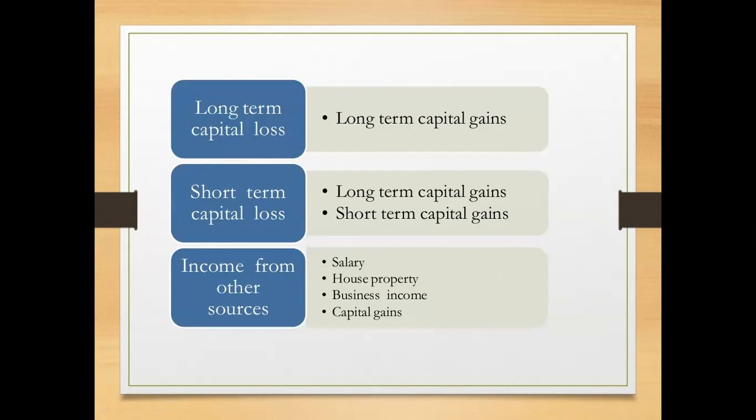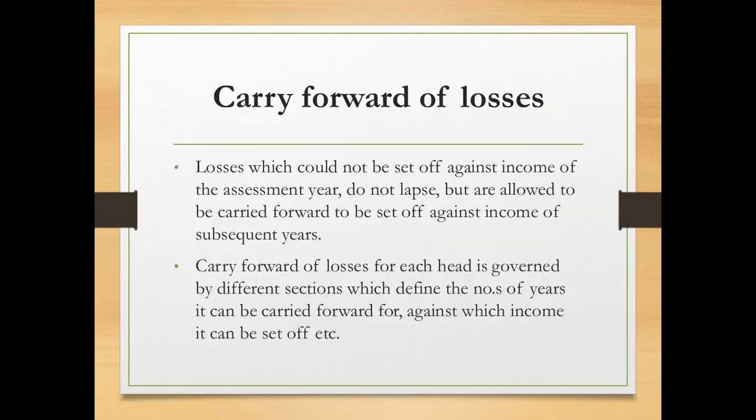And the short-term capital loss can be adjusted with two incomes: one, long-term capital gain, and second, short-term capital gain. And income from other sources loss can be set off with the salary, house property, business income, and capital gain. So the theory part of all these transactions or all the rules has been given in the PDF which has been issued to you in the WhatsApp group. Next, we are going to see the concept called carry forward of losses.